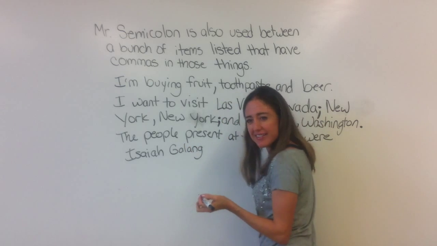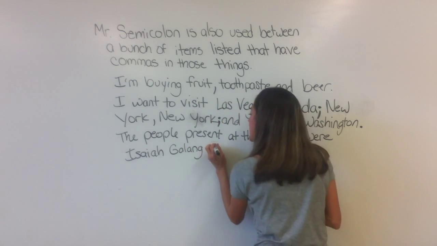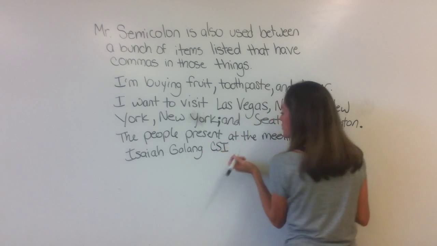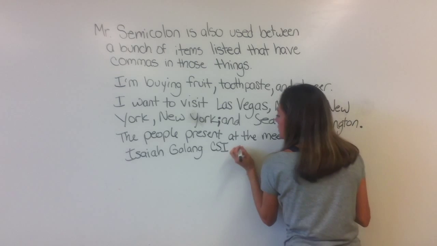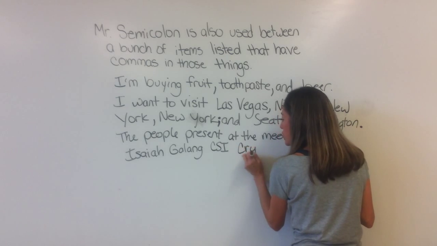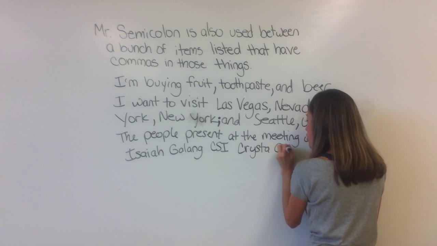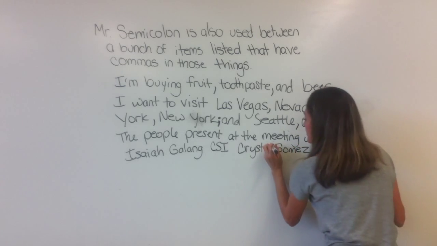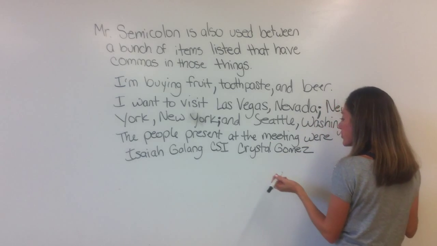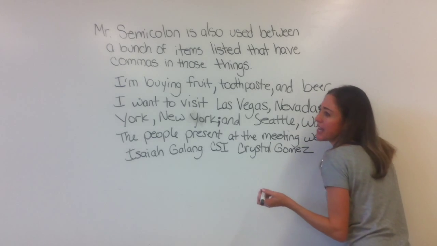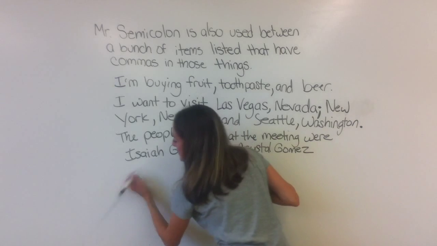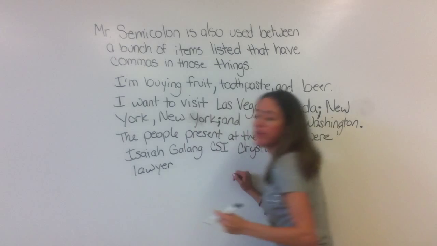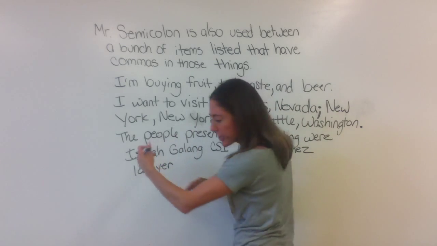And what is he? Let's say he's a CSI. Okay, he's present at the meeting, and then there's, how about Crystal Gomez? Okay, what's she gonna be? Oops, how about we spell her name correctly? Crystal Gomez. Let's say that she is a lawyer.